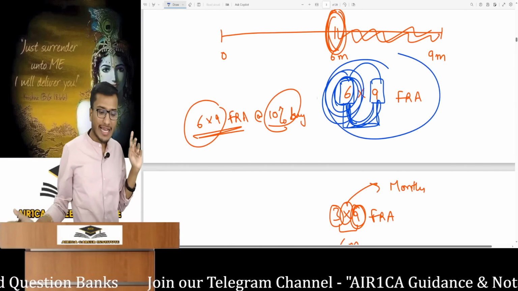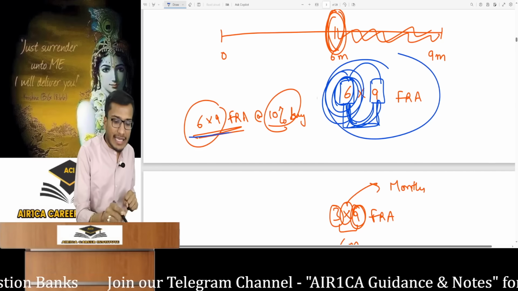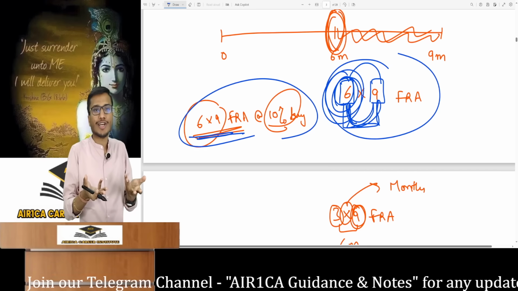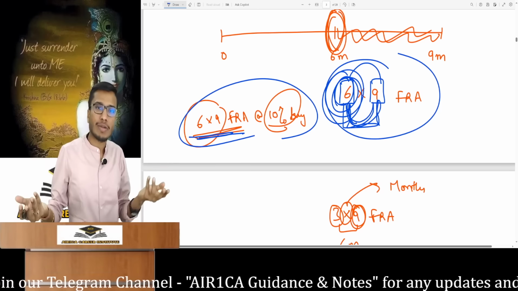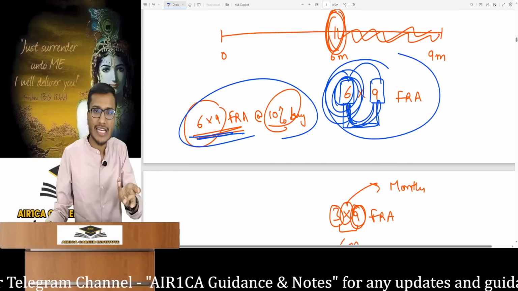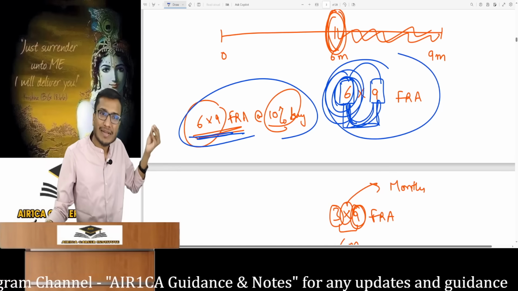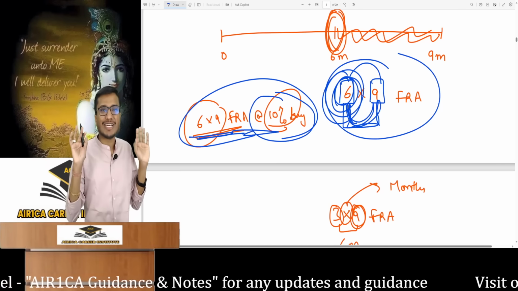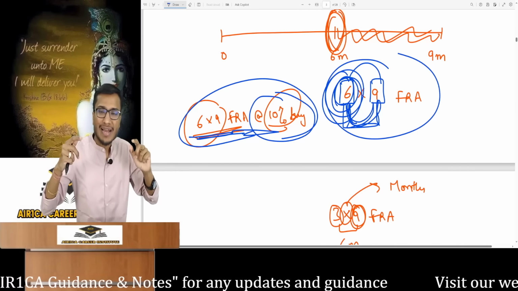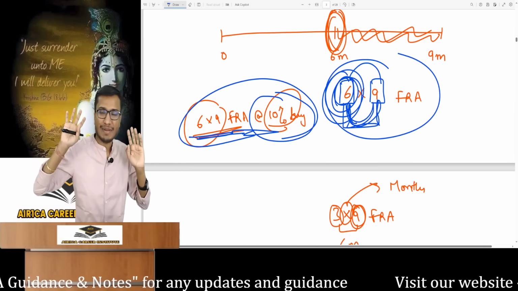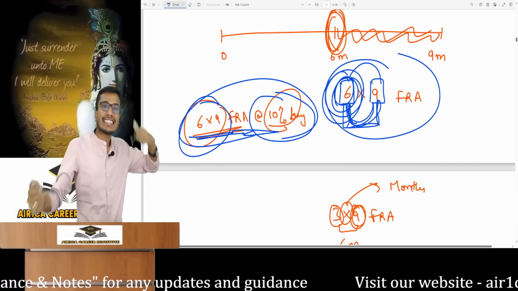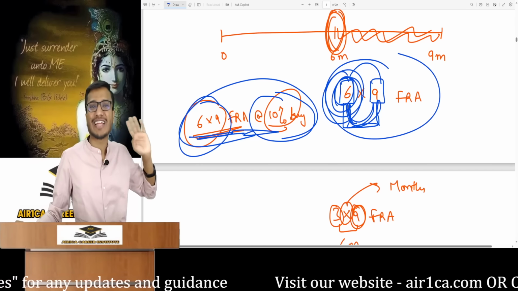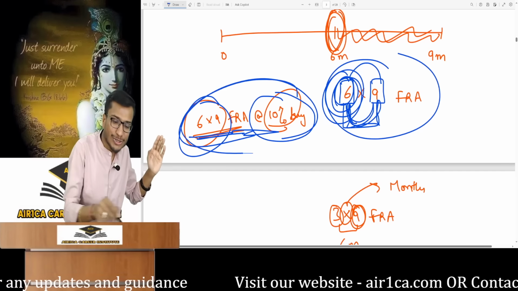So sometimes a question might state that we have purchased a 6/9 FRA at 10%. You might then think, what exactly is this all about? I explained upside, downside and betting in a normal way. But in the exam, it appears like this. It's simple. Go through the basics. So I bought an FRA at 10%. To buy an FRA means you have placed an upside bet at 10%. Now what does 6/9 mean? It means that 6 months from now, the interest rate will go above 10% for what? For a 3-month loan. The same thing can be written this concisely in a question.